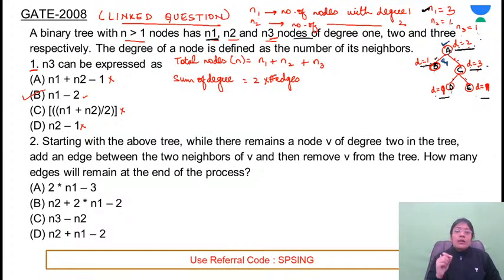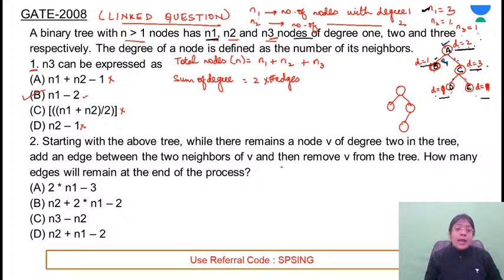Can you relate the number of edges with the total number of nodes? In any tree, for example, if we have a tree with 1 node, how many edges are there? 0 edges. If the number of nodes is 2, how many edges? 1 edge. If nodes are 3, how many edges? 2 edges. If nodes are 4, how many edges? 3.